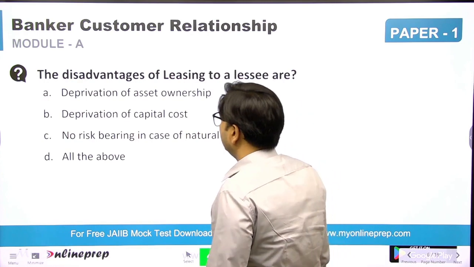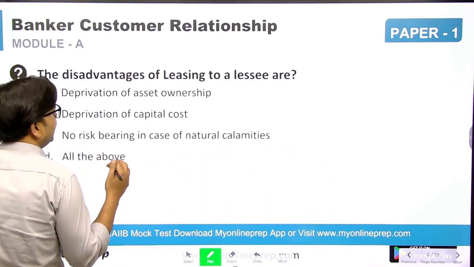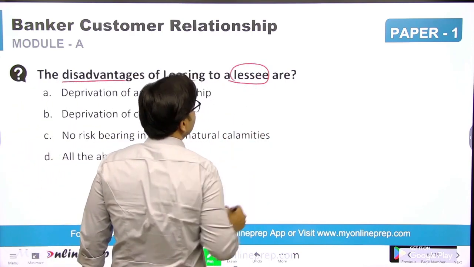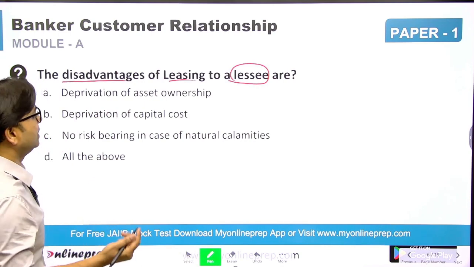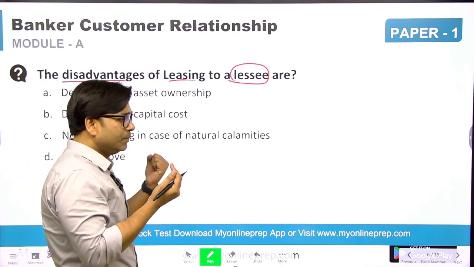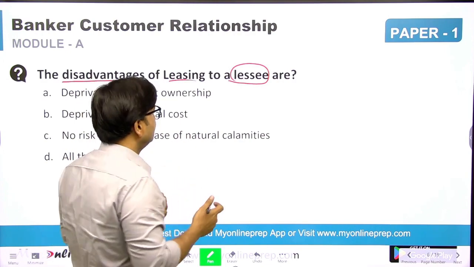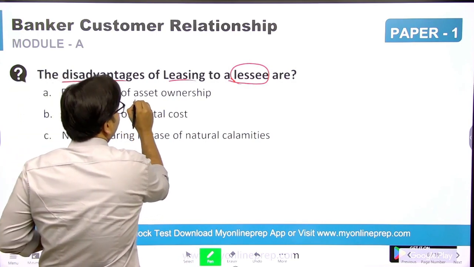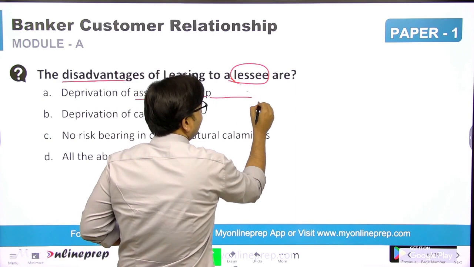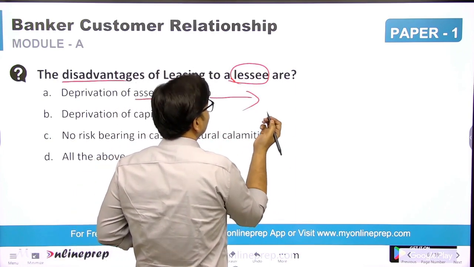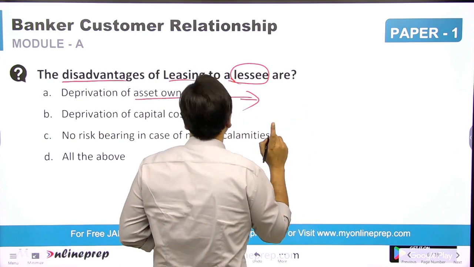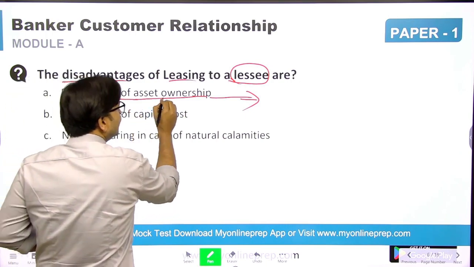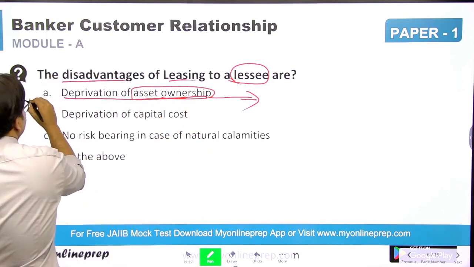Next, the disadvantage of leasing to the lessee. Who is the lessee? The lessee is a customer, in the case of a bank, or any other person who takes the property or things on lease. So what is the disadvantage? Deprivation of the asset's ownership. If you get any asset or property on lease, you will not become the owner of the property. So the lessee is always deprived of asset ownership. So this is the correct answer.